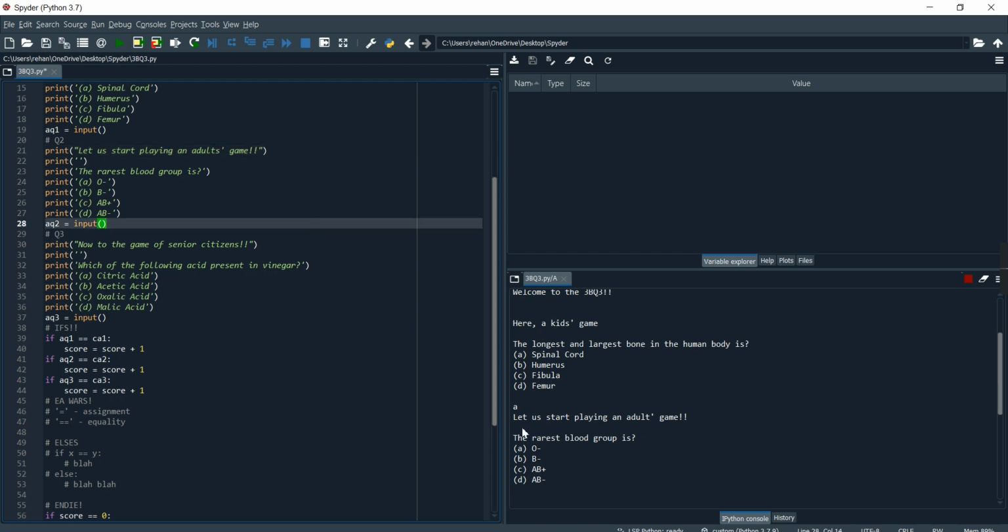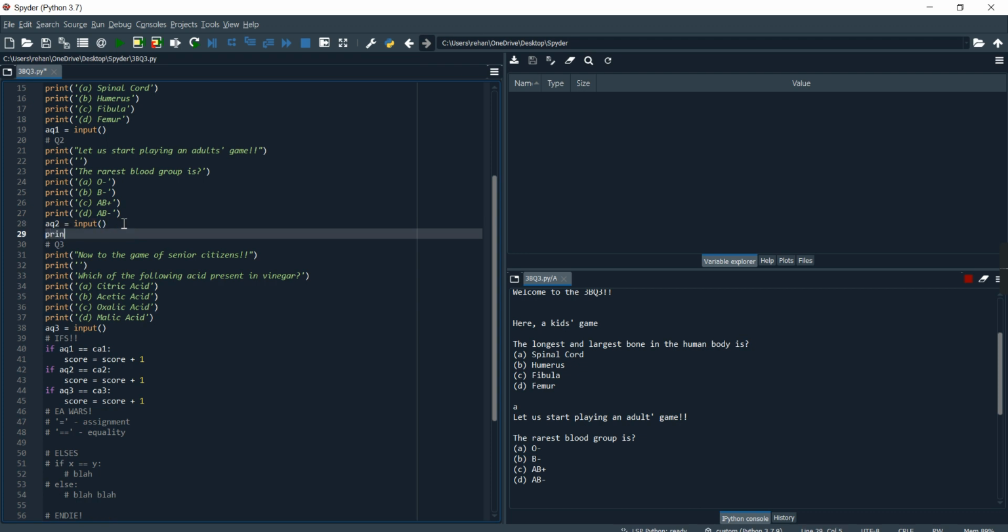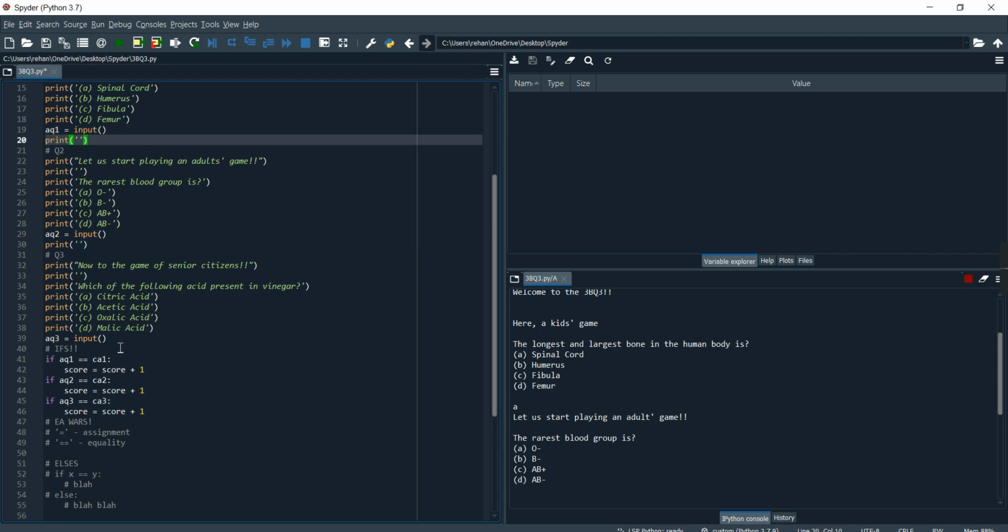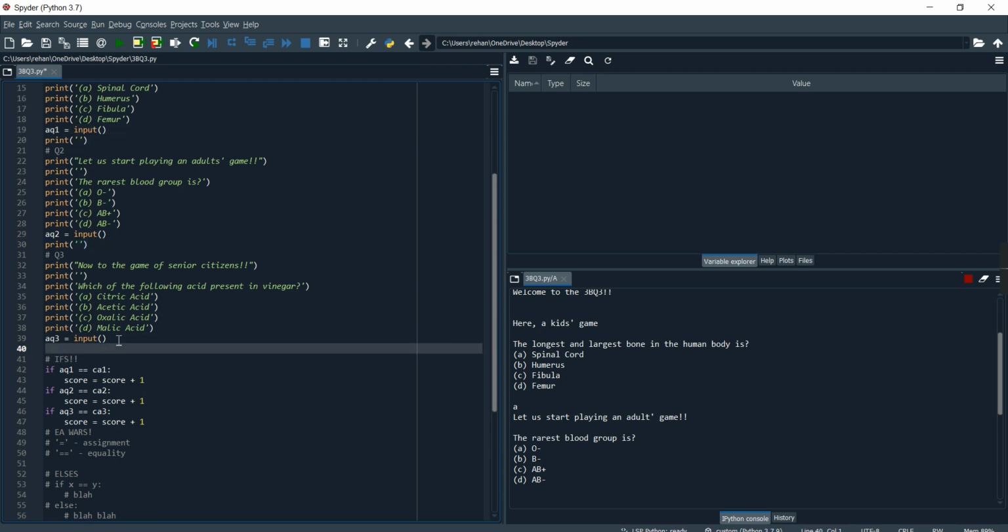And over here guys, we should add enter between these inputs also. So after every input we're going to be printing out nothing, so that it looks better and cleaner.